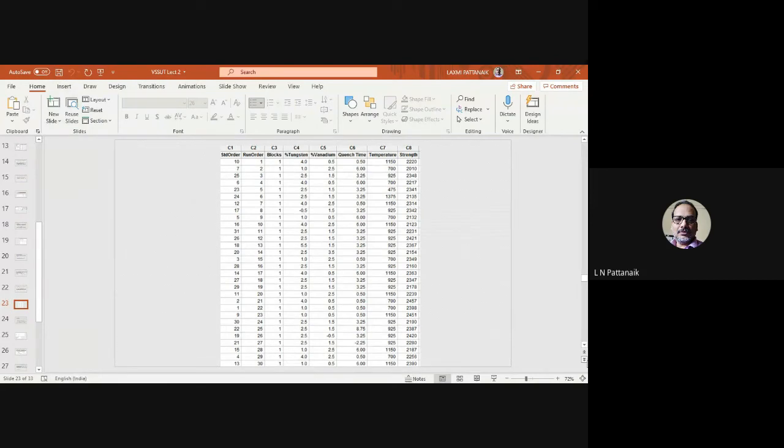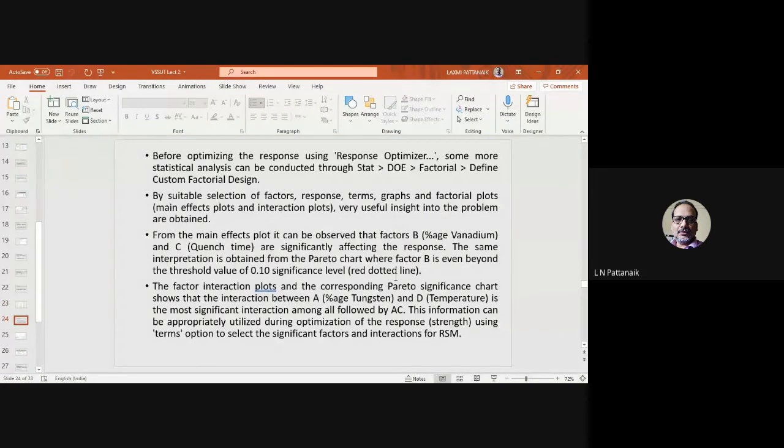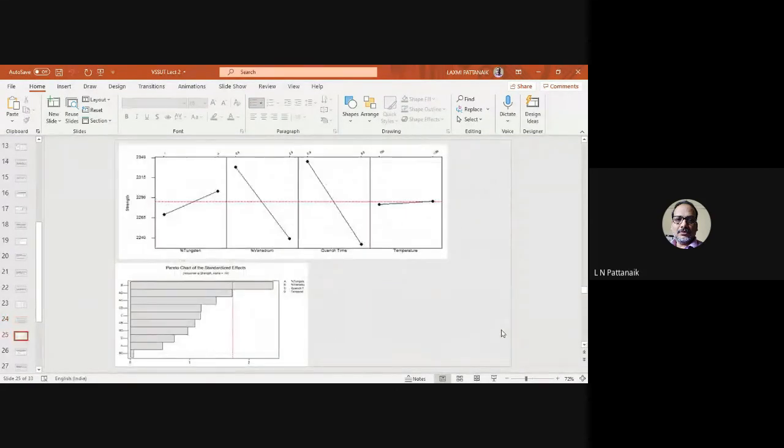So after filling all this data, before optimizing, there is something called a response optimizer tab in Minitab again that I'm doing. So you can do some more statistical analysis if you are interested, right? You can find what are the effects of these factors as we have discussed in the previous thing. Then you can find the Pareto chart, that dotted line, that will give you a fair idea about which factors are important, which interactions are important, and all that. So if you are simply interested in the RSM, right, then yes. No, this is for your basic information regarding the significance of the factors and all that.